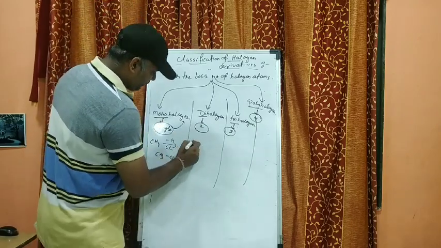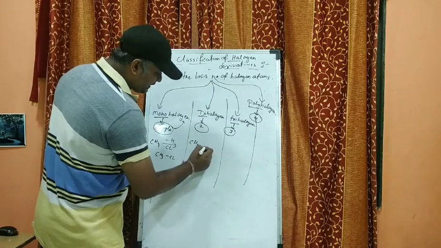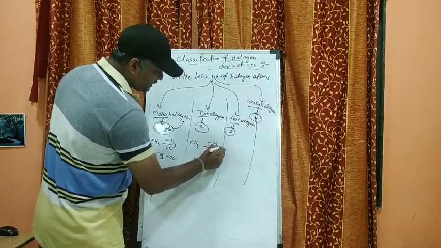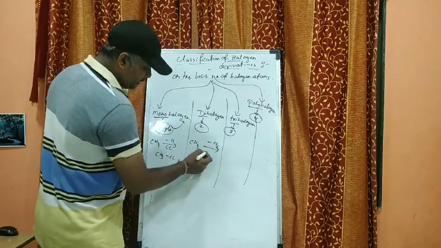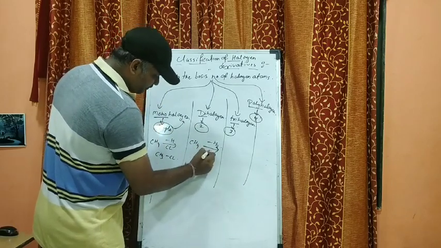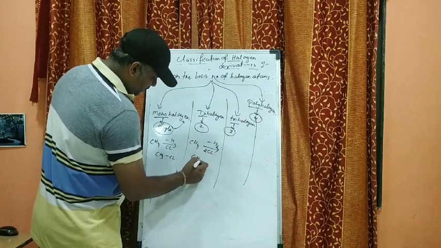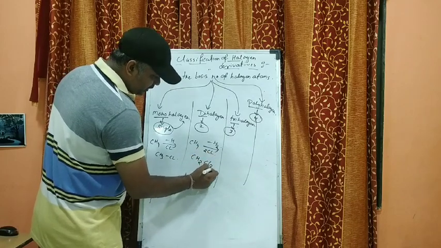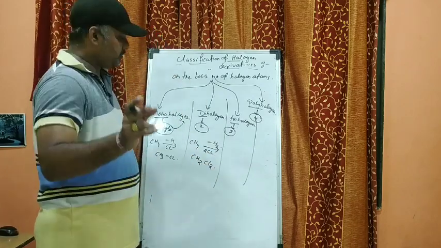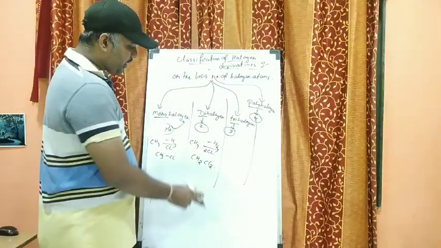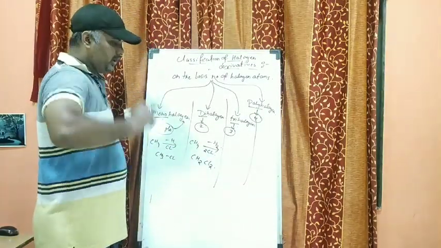Then come here, CH4, again the same example. Now here I am replacing two hydrogens. When I replace two hydrogens by 2 chlorine, it will be CH2Cl2. Now this becomes your dihalogen derivative because you are replacing two hydrogens by two chlorine atoms.